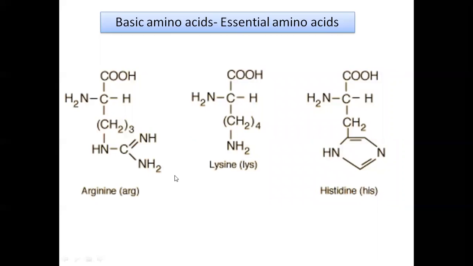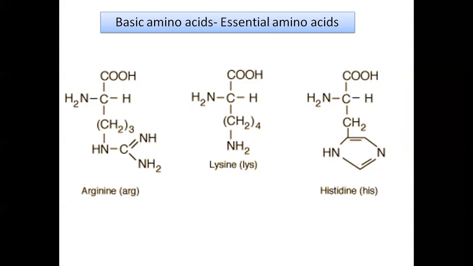The structure for basic amino acids: see this is the alpha carbon atom on which NH2, carboxylic group and hydrogen are present and this is the R group. That R group contains an NH2 structure. Here also CH2 four times and NH2, the R group also contains an NH2 group and therefore these are referred to as basic. Here also the R group contains NH, and histidine. All these examples, lysine, arginine, are examples for basic amino acids. All these basic amino acids are essential amino acids, meaning you are required to introduce these proteins into our diet.